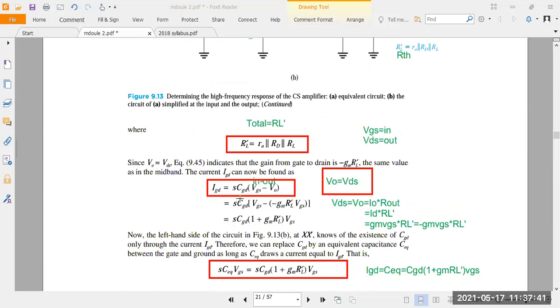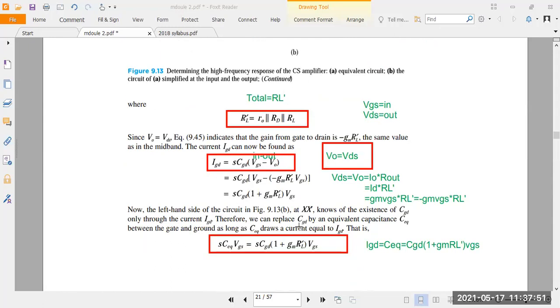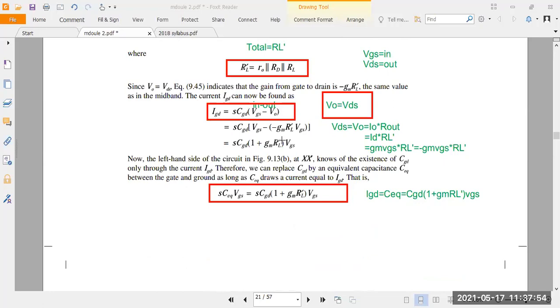For that, you write now S into CGD into VGS minus V0. Substitute the V0 equation here, simplify, and you will get IGD equal to S CGD into 1 plus GM into RL dash into VGS. After that, you can write the C equivalent. Why do you want to take C equivalent here?